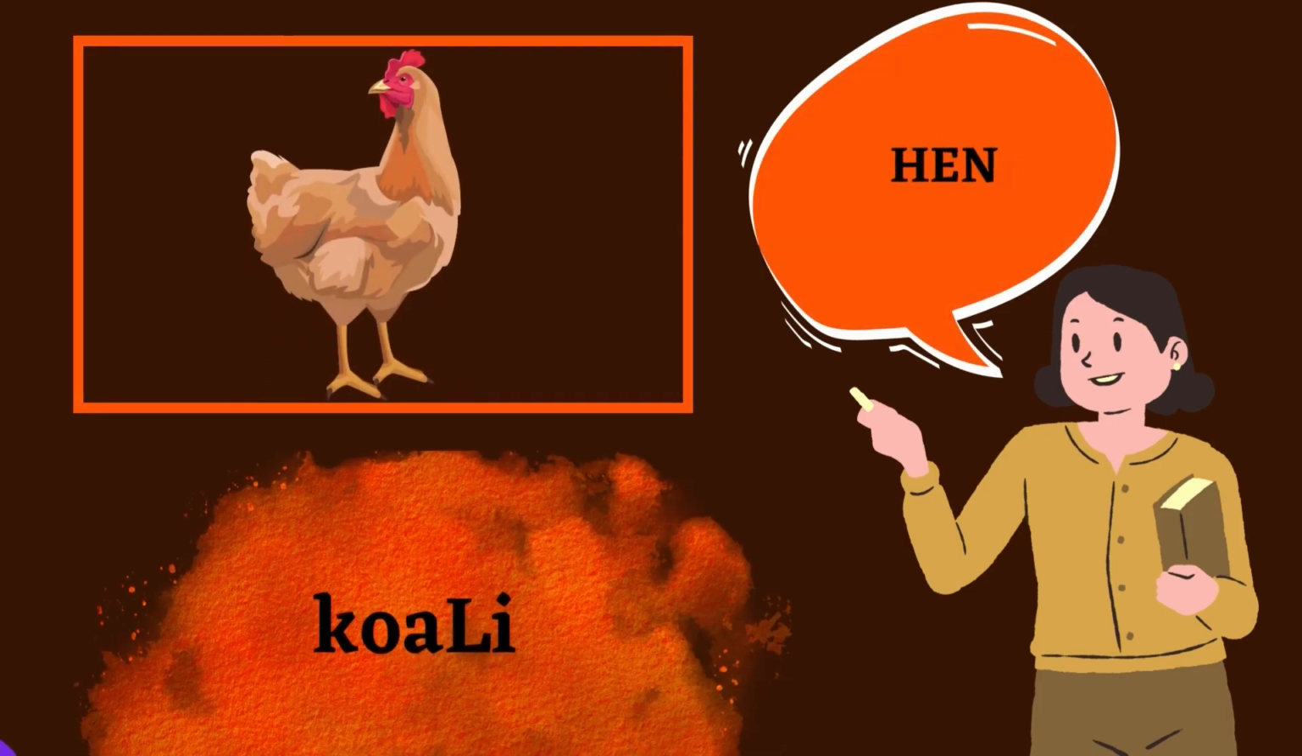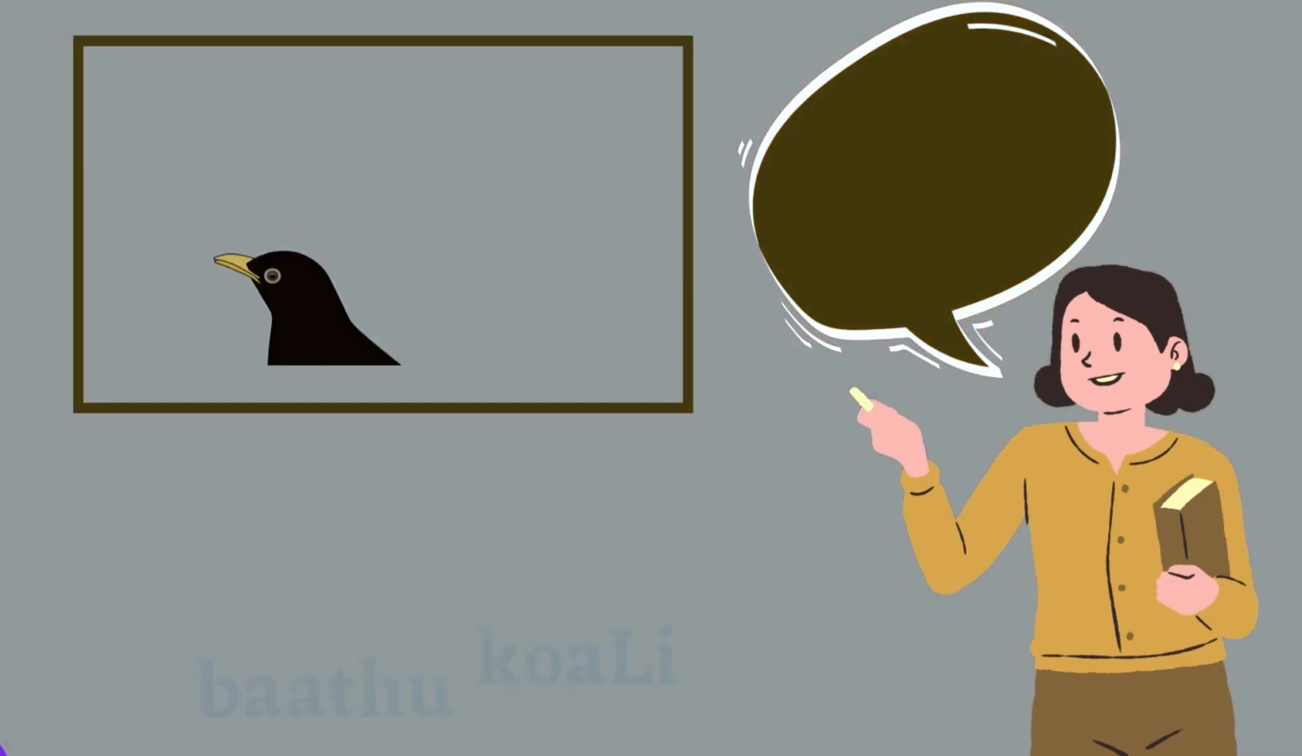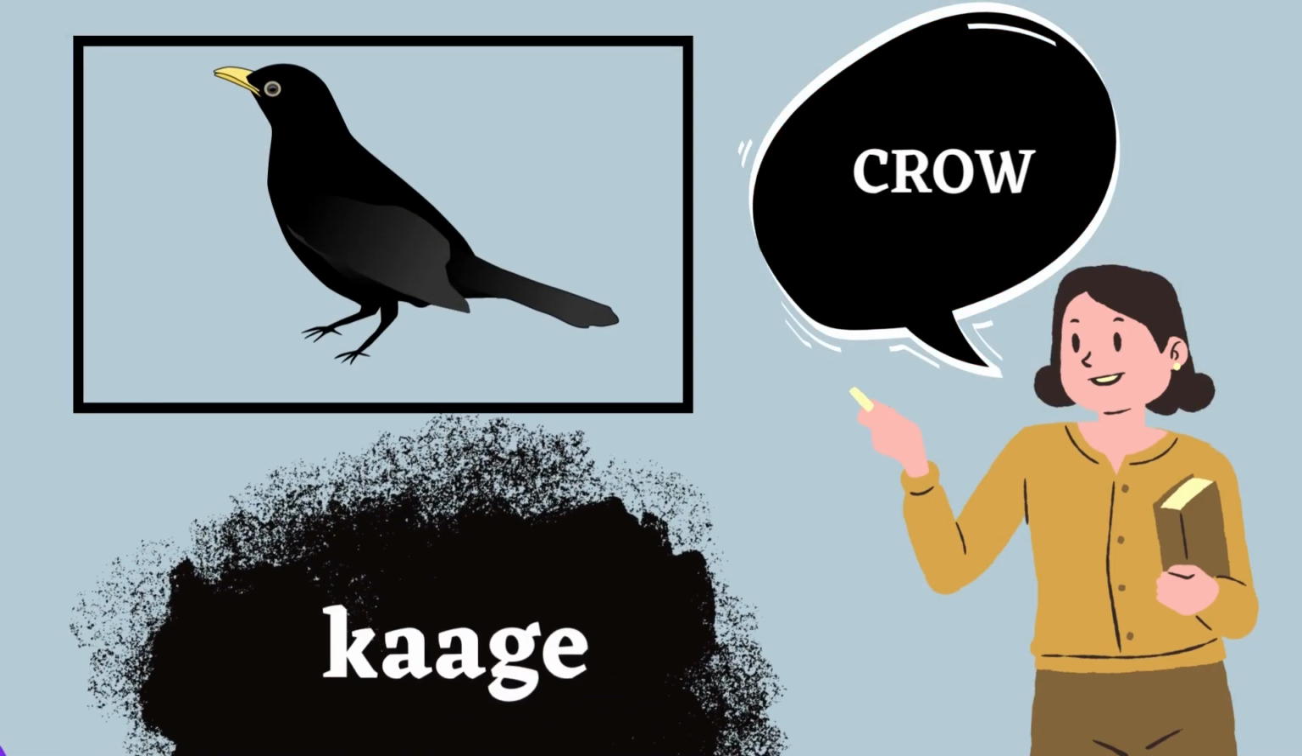Hen. Hen is ಕೋಳಿ. ಕೋಳಿ. For example, ಮೂರು ಕೋಳಿಗಳು. ಮೂರು ಕೋಳಿಗಳು, which translates to three hens. Duck. Duck is ಬಾತುಕೋಳಿ. Let me repeat that. ಬಾತುಕೋಳಿ. The next bird is crow. Crow is kage. Kage. An example for this is kappu kage. Kappu kage. This means black crow.